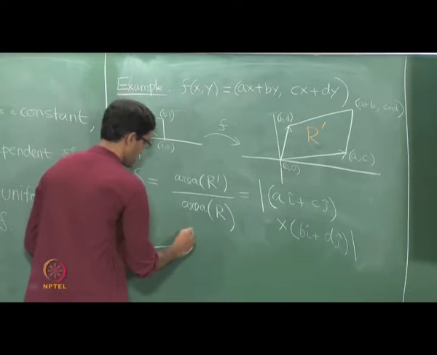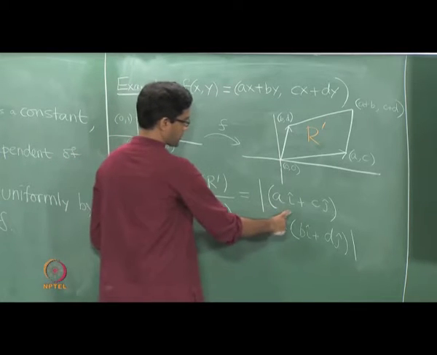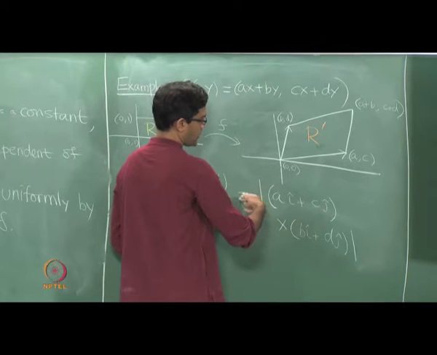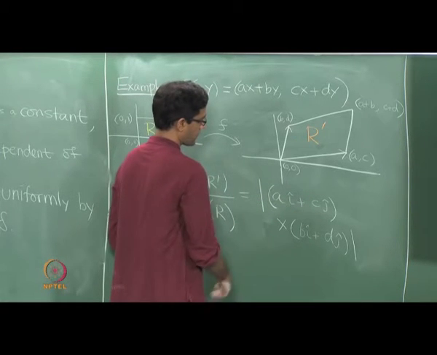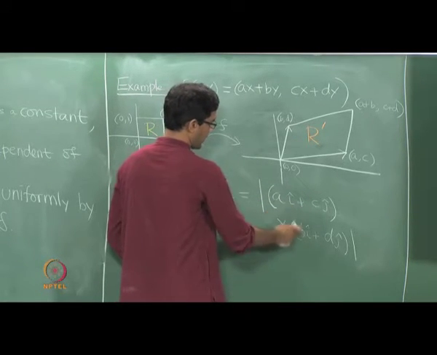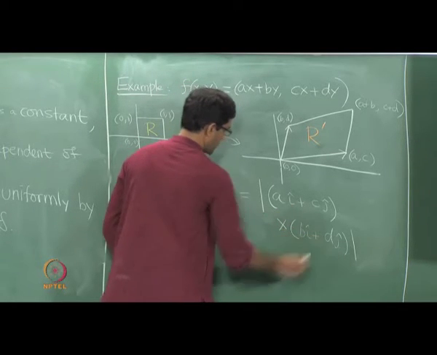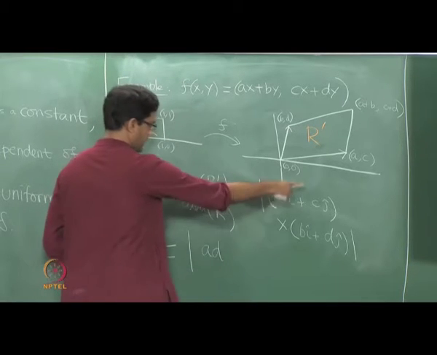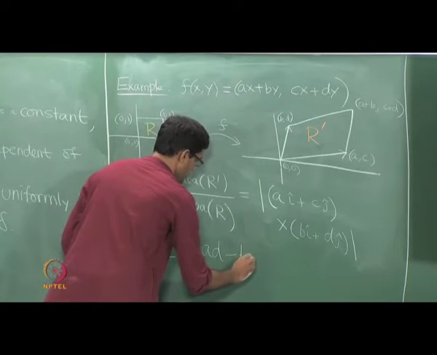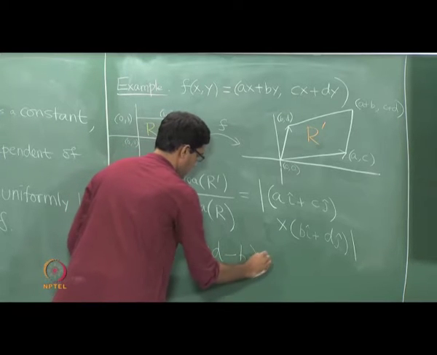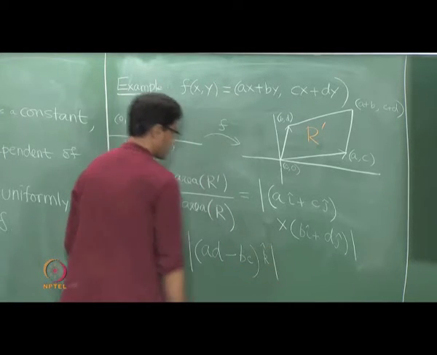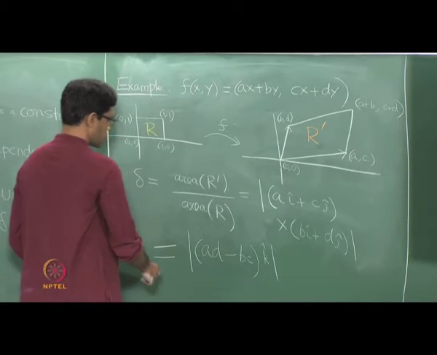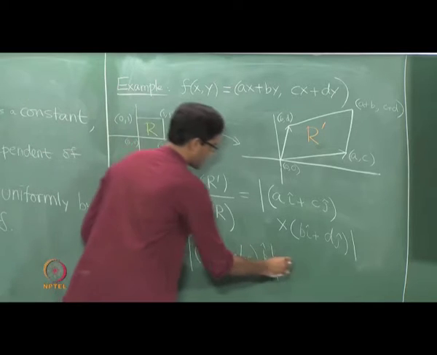It is going to be the magnitude of, so for instance i cross i is 0. So you should just think of this as, you need to expand this out completely, distributing it using the distributive law. i cross i is 0, i cross j is k. So this just gives you AD times k, and then the other term will just give you minus BC times k. Okay, and k cap is just a unit vector along the z axis, and so this final answer here is just the absolute value of AD minus BC.